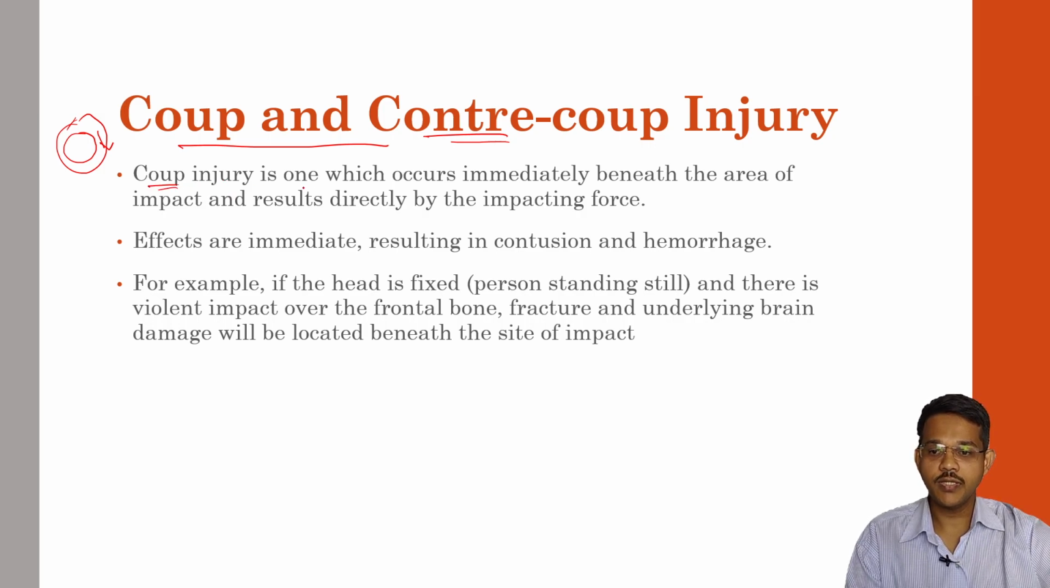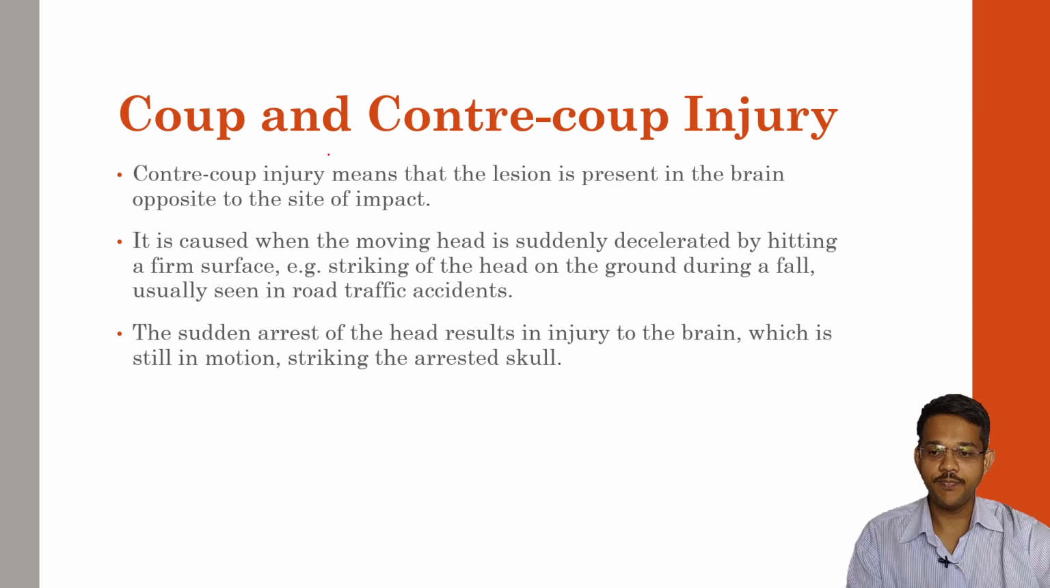A coup injury is one which occurs immediately beneath the area of impact and results directly from the impacting force. Any injury which occurs at the time of impact is called a coup injury. The effects are immediate, resulting in contusions and hemorrhages. For example, if the head is fixed, that is, the person is standing still, and there is a violent impact over the frontal bone, such as a stick injury, the fracture and underlying brain damage will be located beneath the site of impact. So at the site of impact only, brain damage occurs, that is a coup injury.